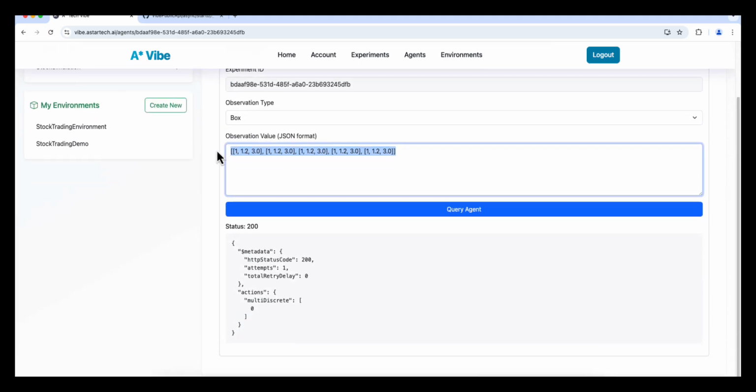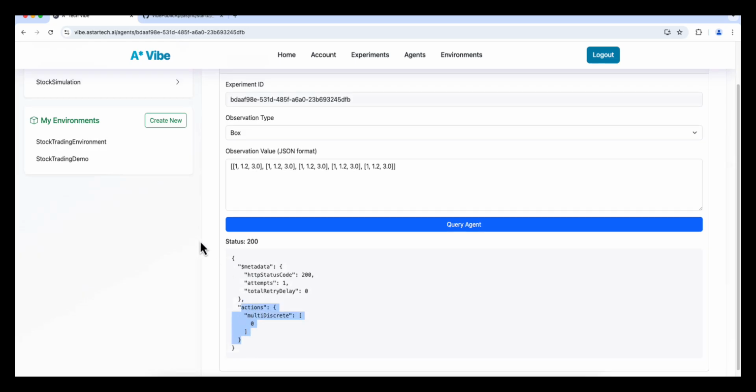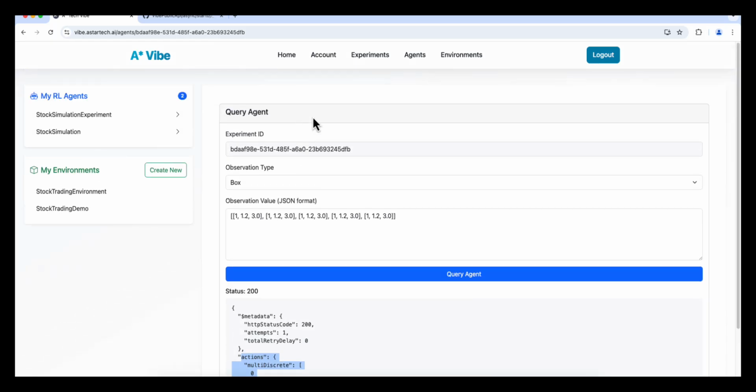But to illustrate the point, this is how easy it is to deploy this through Vibe, and then also to query it and then get the action. So this action space is what the environment action space is, and it actually gave us an action of 0, which is one of the actions in the discrete action space that we actually had on the environment.